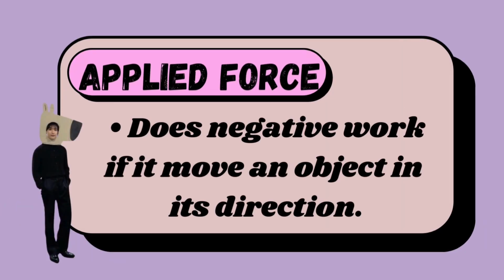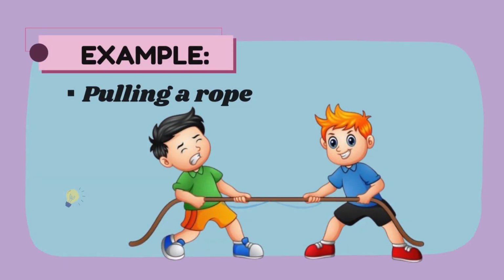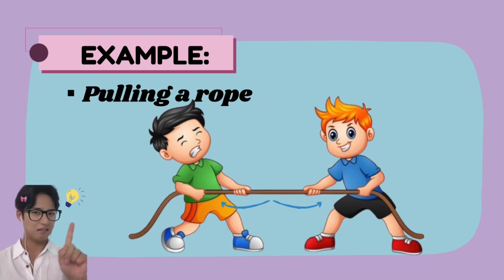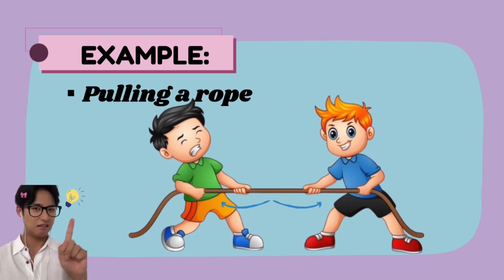Last is applied force. It does positive work if it moves an object in its direction. So, for example, pulling a rope. When you pull a rope, you're applying a force to it, transferring energy to the rope and making it move towards you. In this case, you're doing work on the rope.